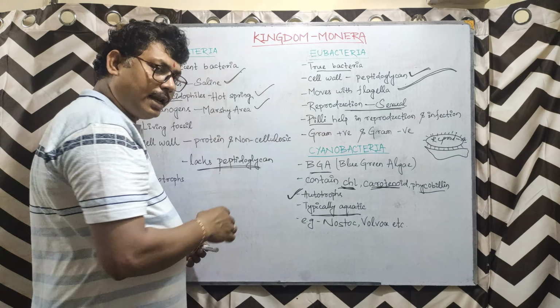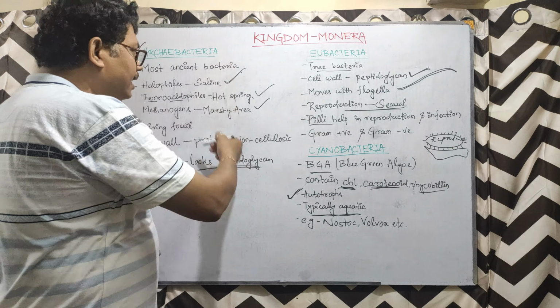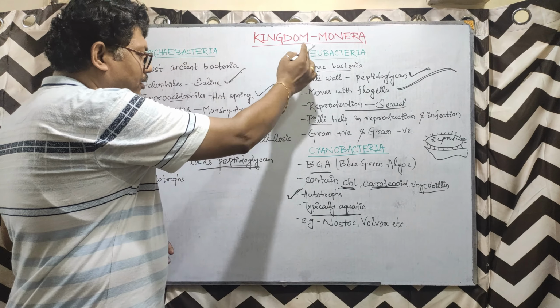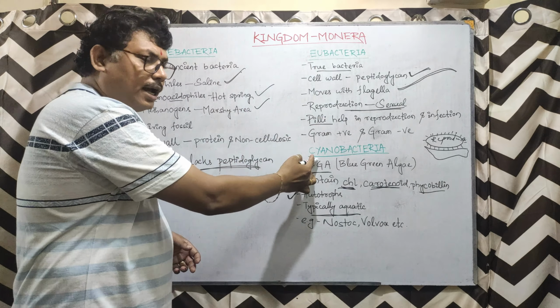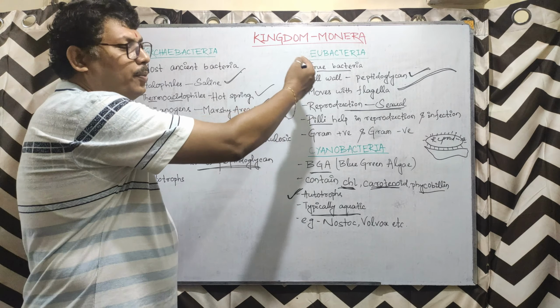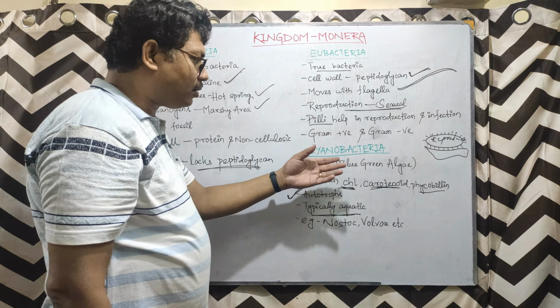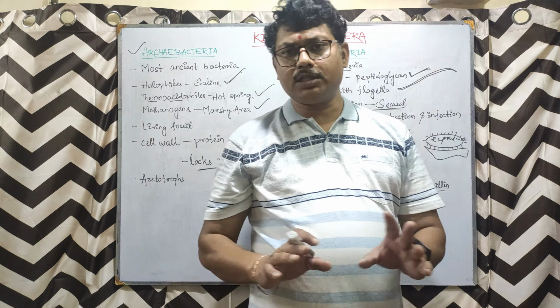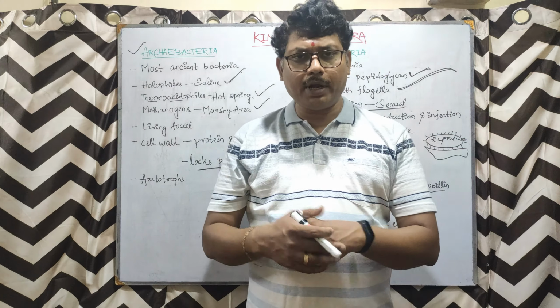So the kingdom Monera, as I say, is again classified into 3 bacteria groups: the Archaebacteria, the Eubacteria, and the Cyanobacteria. The Archaebacteria are the ancient bacteria, Eubacteria are the true bacteria, and Cyanobacteria are the blue green algae, the advanced bacteria. Now, this is all about kingdom Monera.